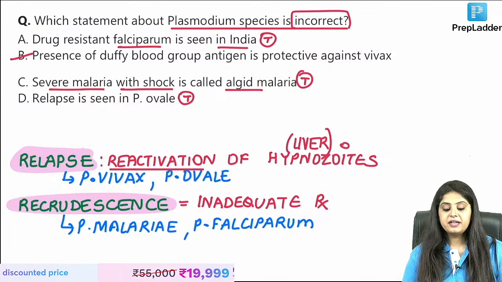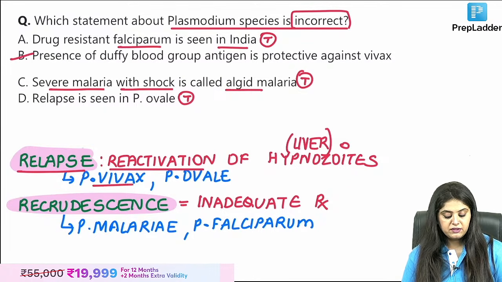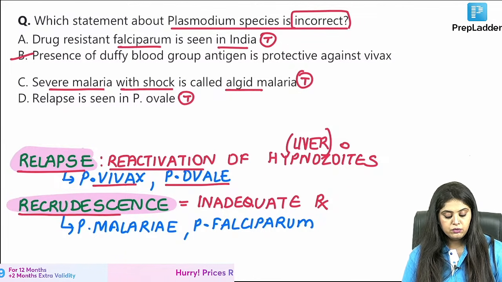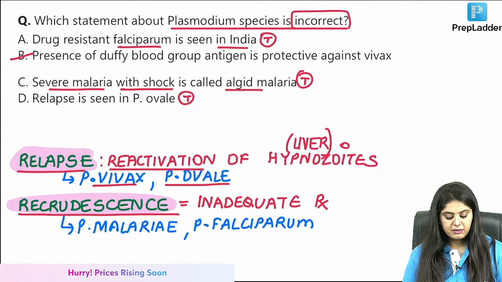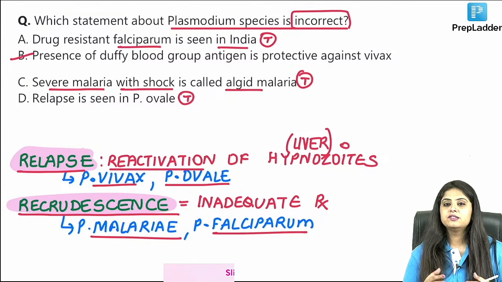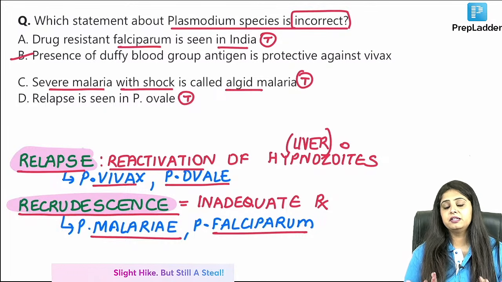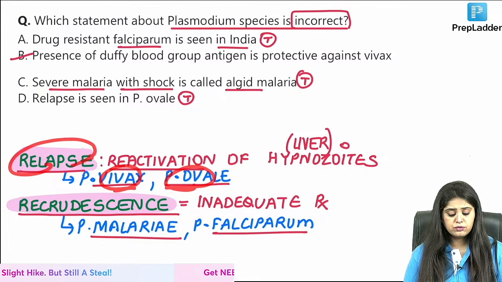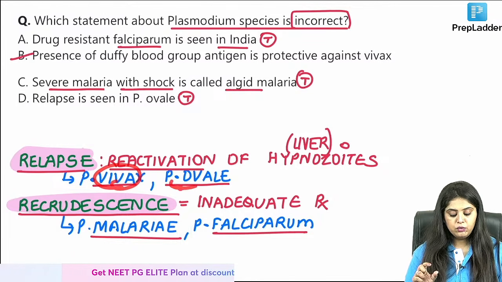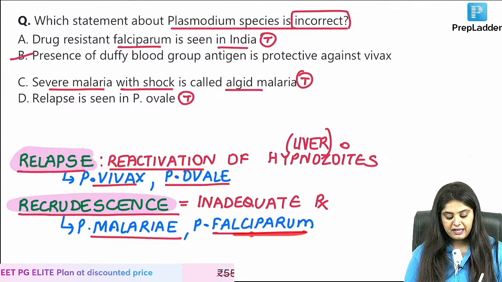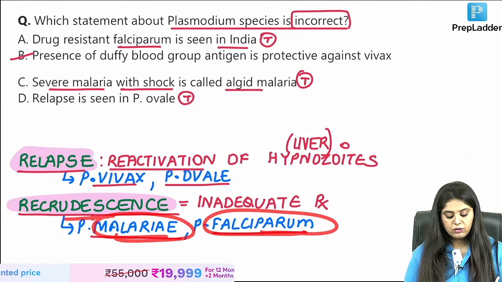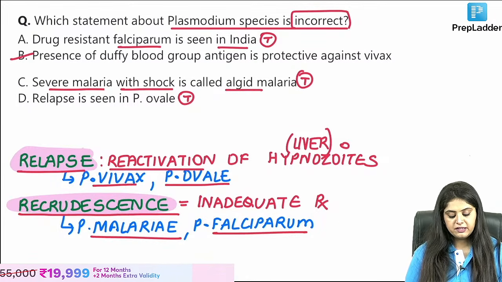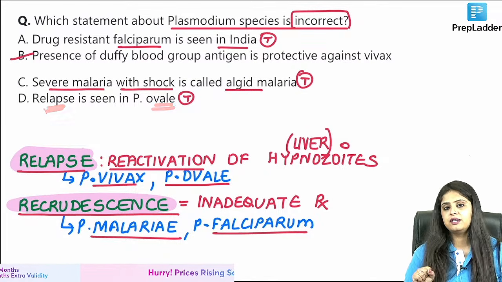So please note that relapse is going to be seen with vivax and ovale, and recrudescence is seen with falciparum and malariae. So how do I learn this? Because this is a very epidemiology PSM kind of thing. छोटा वाला नाम show you छोटा वाला नाम. Vivax and ovale show you relapse, whereas falciparum and malariae are going to show you recrudescence. So tell me, does ovale show you relapse? Chota naam, chota naam? Yes, it does.